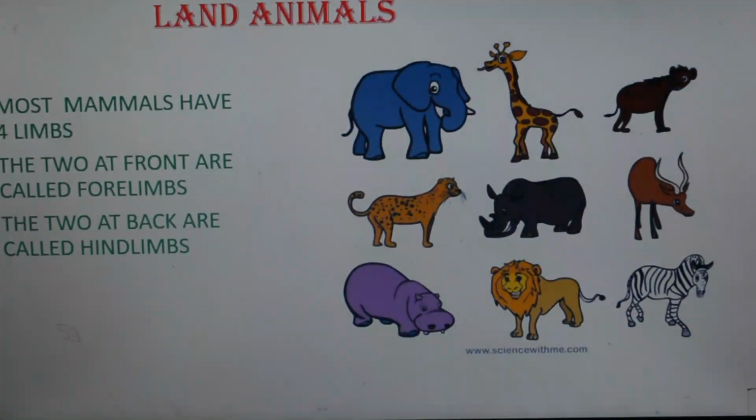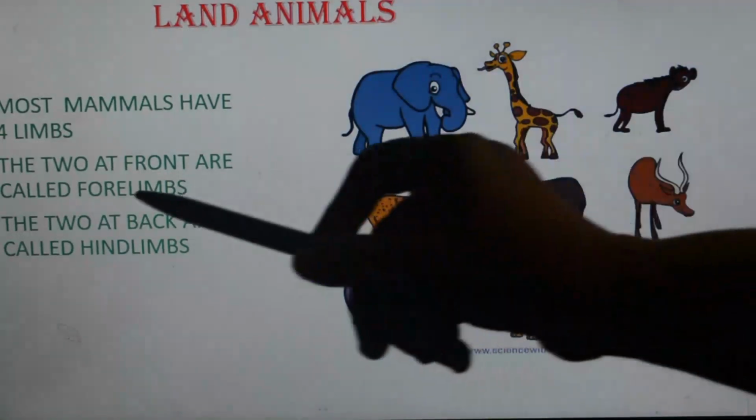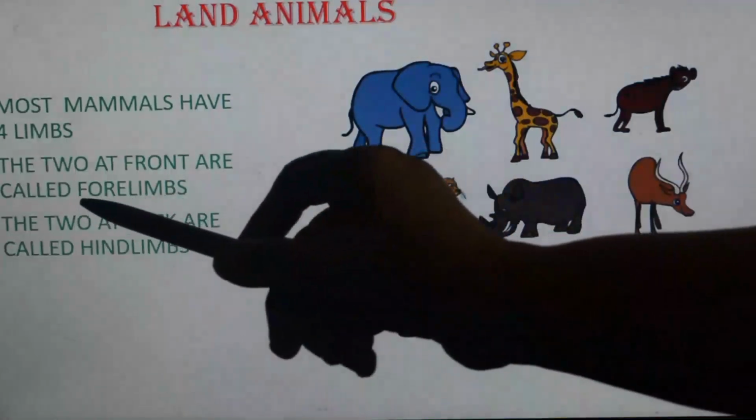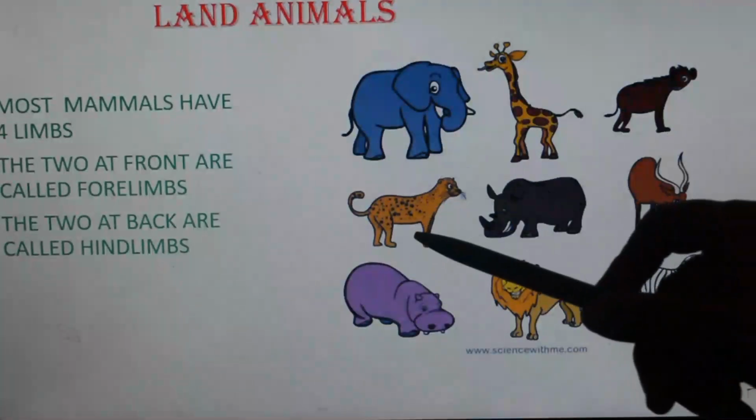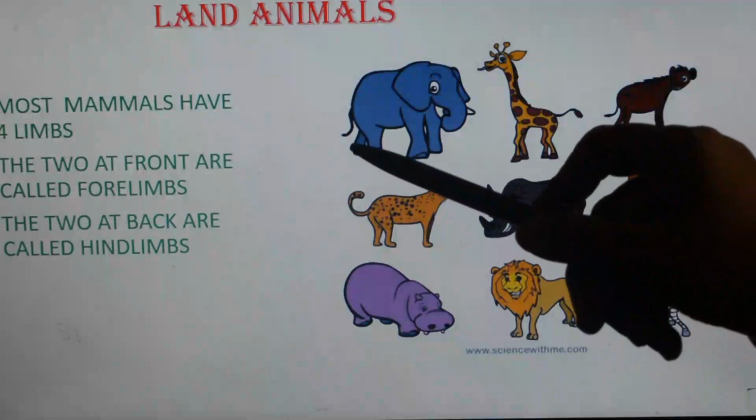The four-legged animals that live on land are called terrestrial animals. All terrestrial animals have four legs, or we say four limbs. The front limbs are called forelimbs, and the back limbs are called hind limbs.